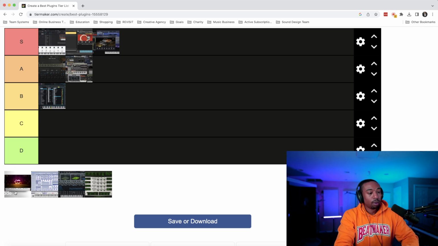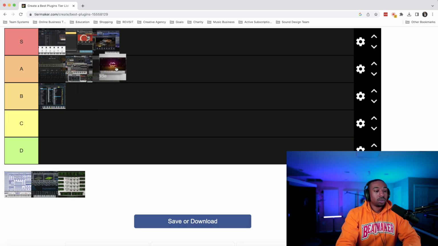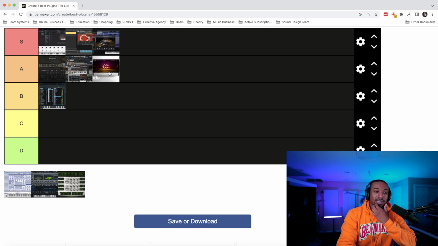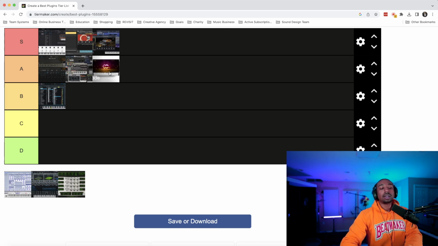Okay, next up we have Output Arcade. Ease of use, it's extremely easy to use. Even though I don't use it, it's extremely easy to use. So for that reason, it's in the A tier. I'm not going to say it's like S tier ease of use to where it pulls it up a whole rank. Marketing, I will say that their ads are cool.